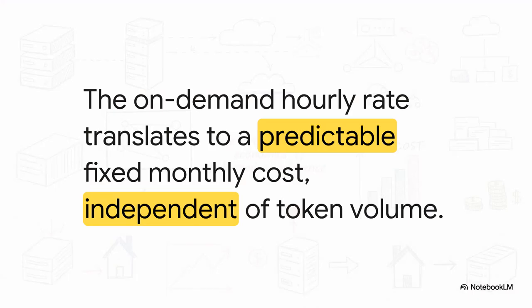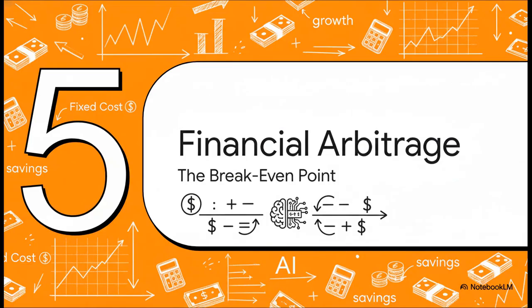And now, for the beautiful, simple napkin math. That GPU runs for about $1.19 an hour. Multiply that by the hours in a month, and you land right at our magic number, roughly $868. That's it. That's your bill. It doesn't matter if you generate 1 billion tokens or 10 billion tokens. The cost is fixed. This predictable fixed cost is what allows us to do something really powerful.